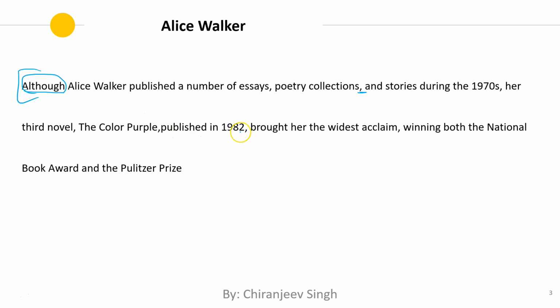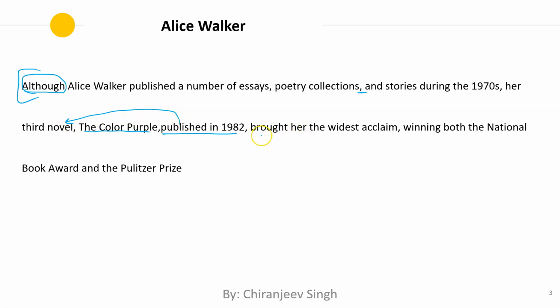Published in 1982. Okay, so this is just modifying third novel. It's a verb-ed modifier, that also makes sense. Then a comma. Okay, so we are putting "published in 1982" also within commas. So we have two modifiers, one after the other, both within double commas, but these are separate modifiers for the third novel.